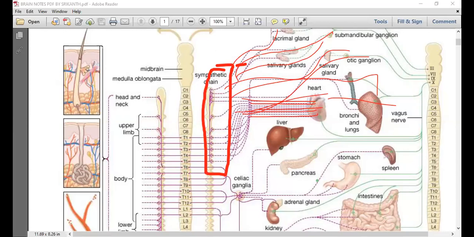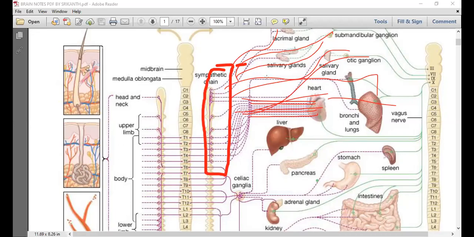Here, actually, we can do a small magic to answer for all this. The postganglionic nerve fibers of the trunk ganglia are going to all the body parts which are present above the diaphragm. That's enough actually. So I'll write that.